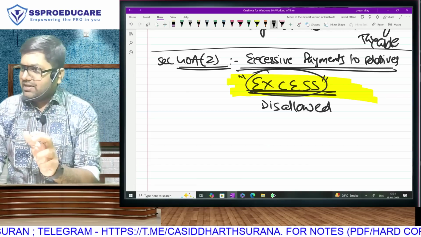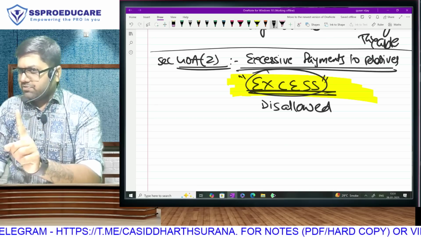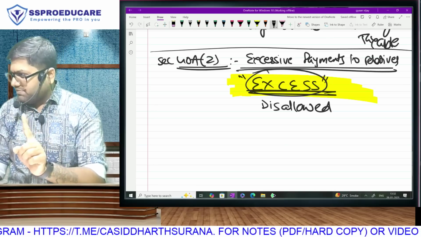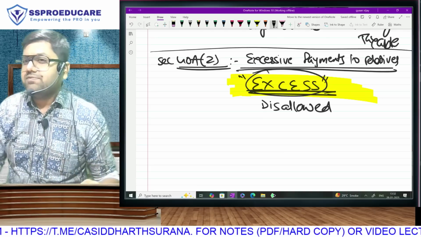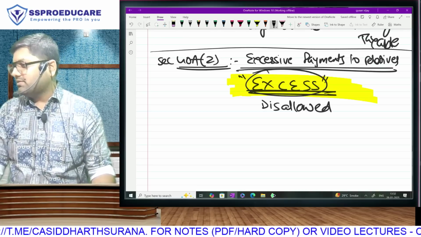They ask it on very few occasions in the exam because, if you observe carefully, the actual amount of 2 lakh is given in the question and the market price of this service is also given in the question. You just have to disallow the excess. You don't have to calculate.